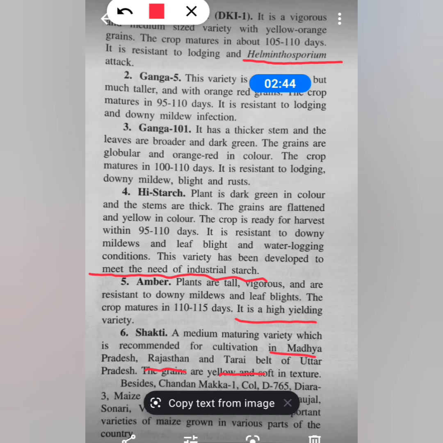And the grains are yellow and soft in texture. Besides all these six improved varieties, there are some other important varieties which are grown in various parts of the country, that is in India.